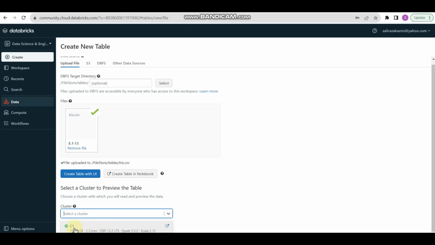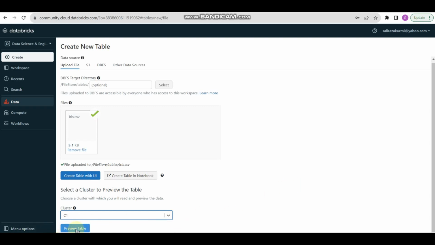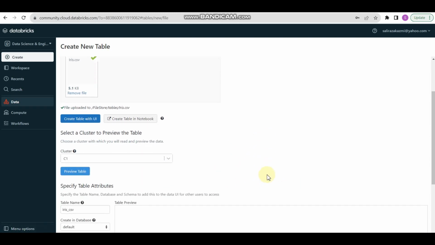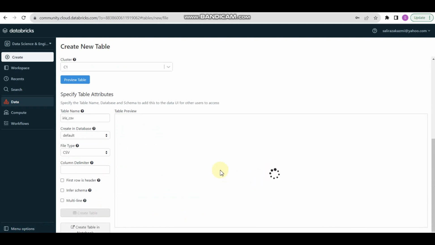I am attaching cluster C1, and now I am clicking preview table. It's going to load and preview my iris.csv data in table view. However, I have the option first row is header. Yes, I can select this because my first row contains a header, not actual data values. So let it be processed.